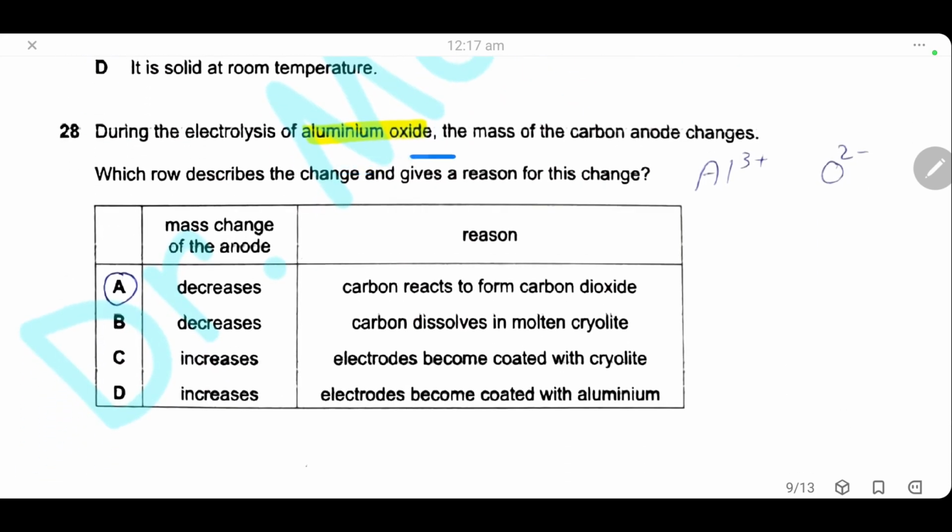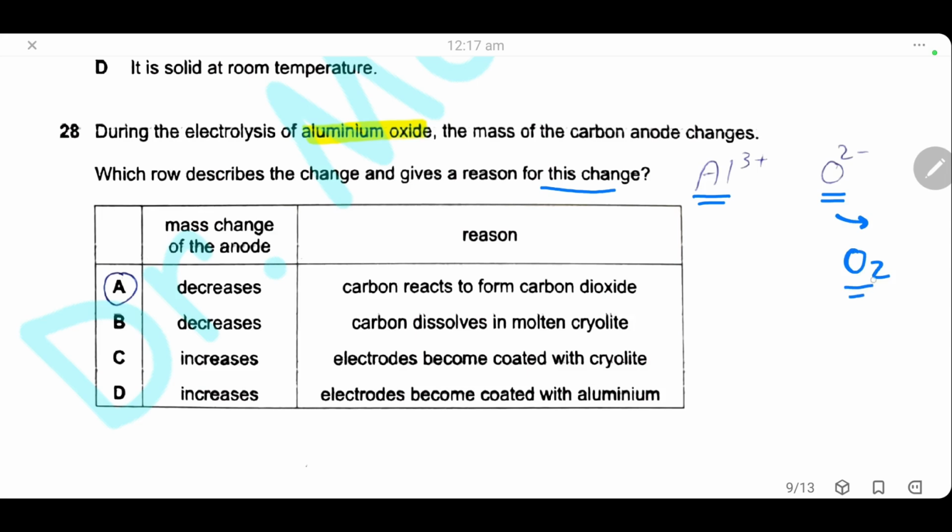Question 28. During the electrolysis of aluminium oxide, the mass of the carbon anode changes. Which row describes the change and gives a reason why this change happened? In electrolysis of aluminium oxide, we have 2 ions, aluminium ions and oxide ions. Aluminium ions are attracted to the cathode and oxide ions are attracted to the anode, where they lose electrons to form oxygen gas.